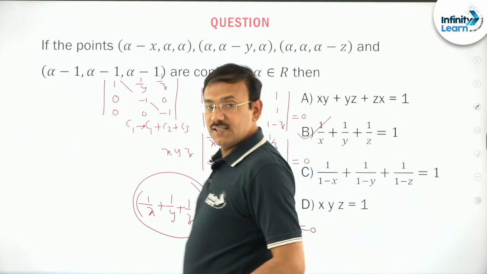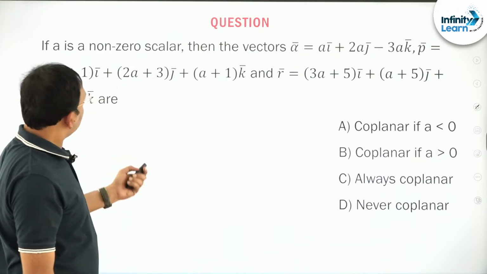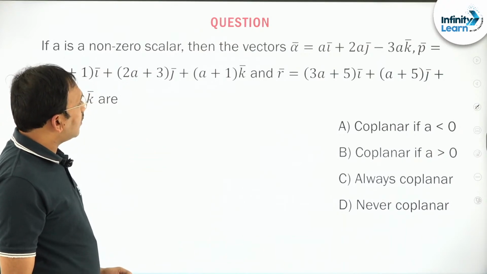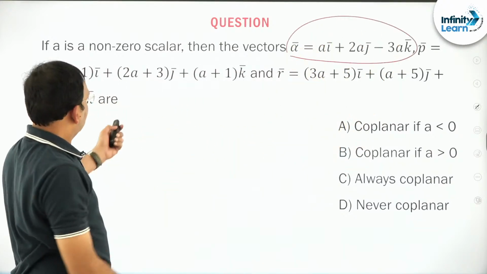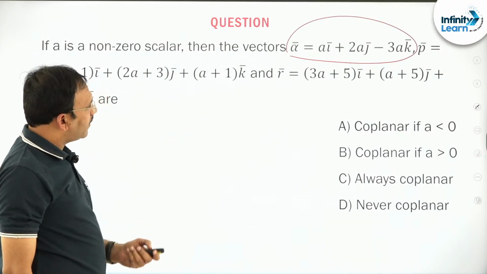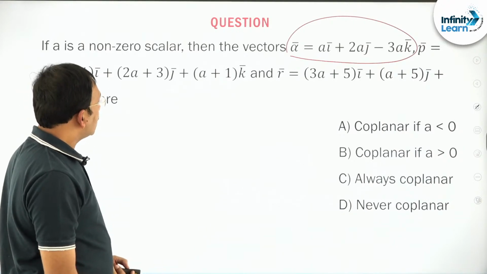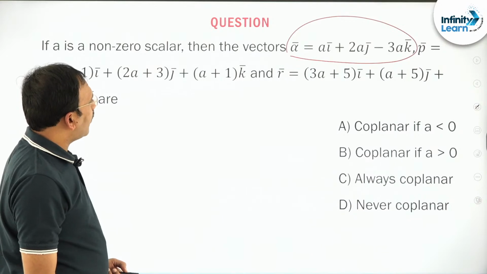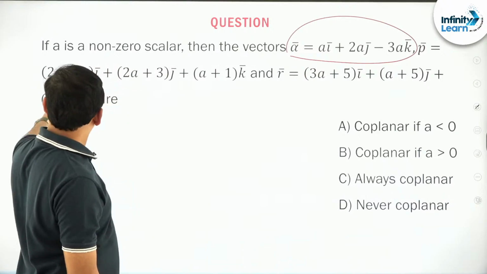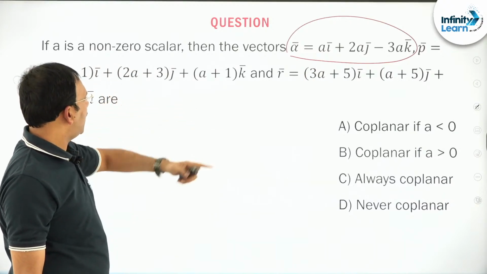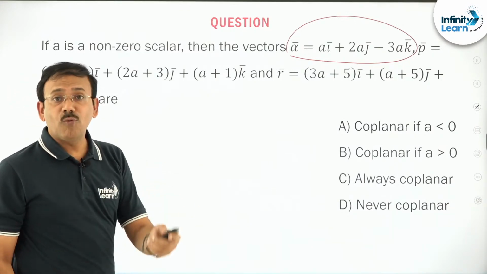Fine. Next. You see this question, my dear friends. If a is a non-zero scalar, the vectors alpha bar, p bar and r bar are coplanar if a is negative, a positive, always coplanar, never coplanar. He has given alpha bar in terms of a, 2a, 3a, and p bar written in terms of 2a plus 1, 2a plus 3, a plus 1. This is just a determinant problem, no? He is asking whether the 3 vectors are coplanar or not.